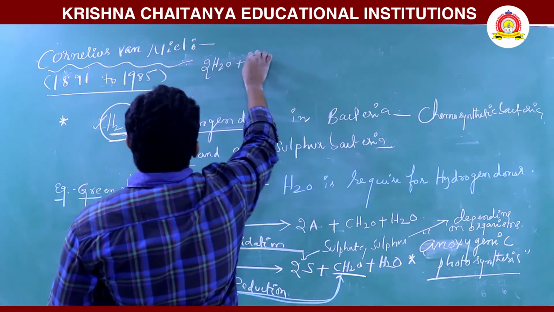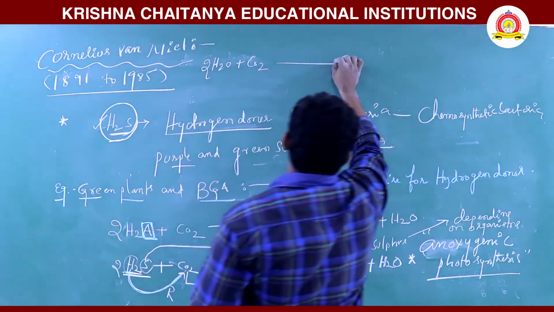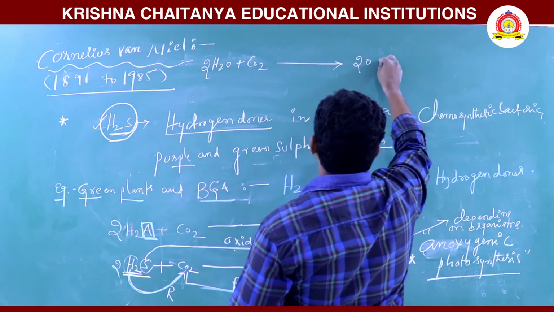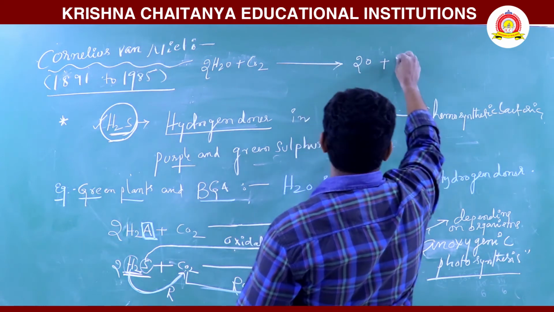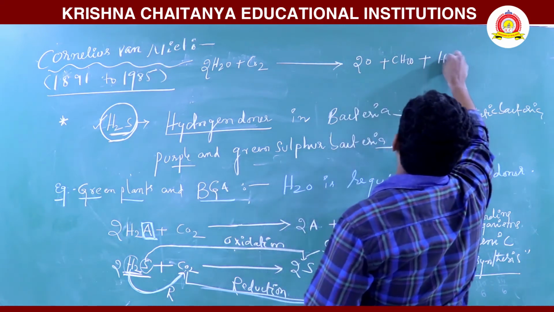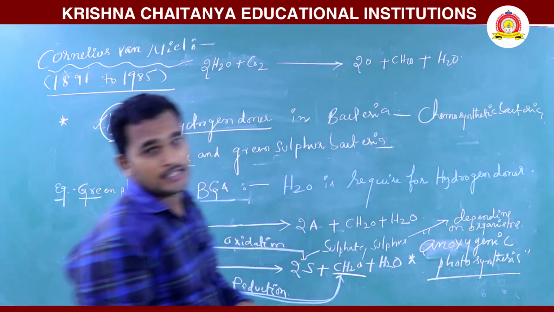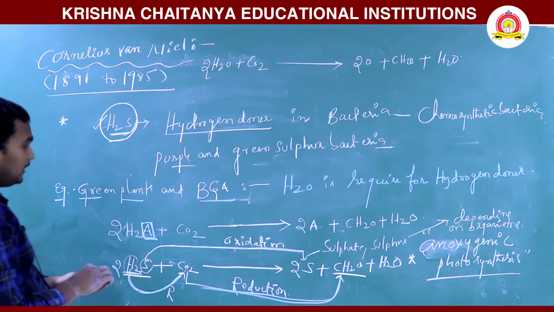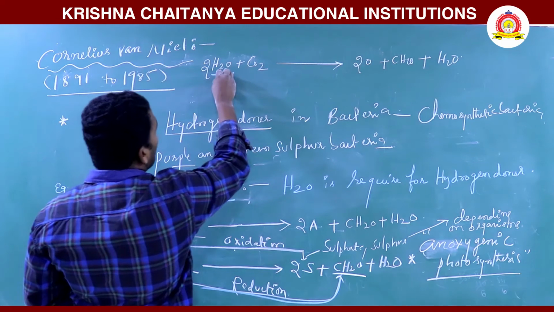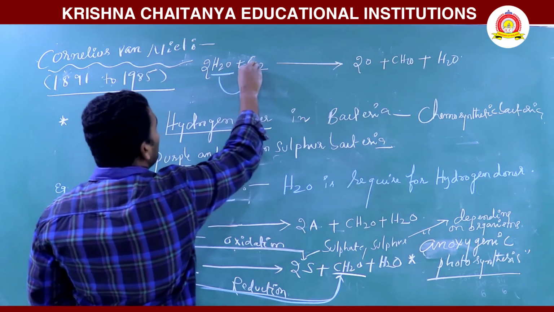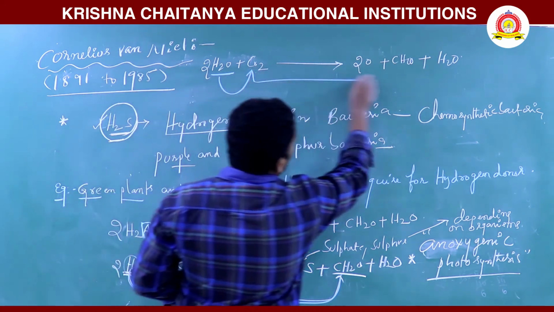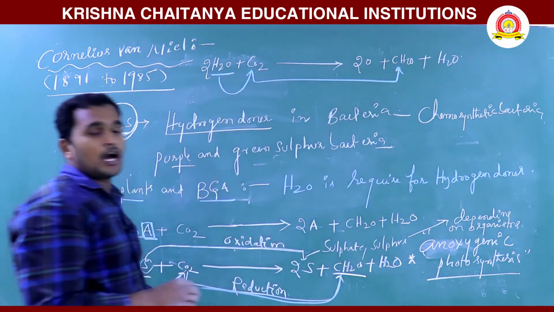H2O and CO2 give rise to 2O plus CH2O and also water, H2O, is released. In green plants, who provides the hydrogen donor? Water provides hydrogens to the CO2, and it is reduced into carbohydrate.